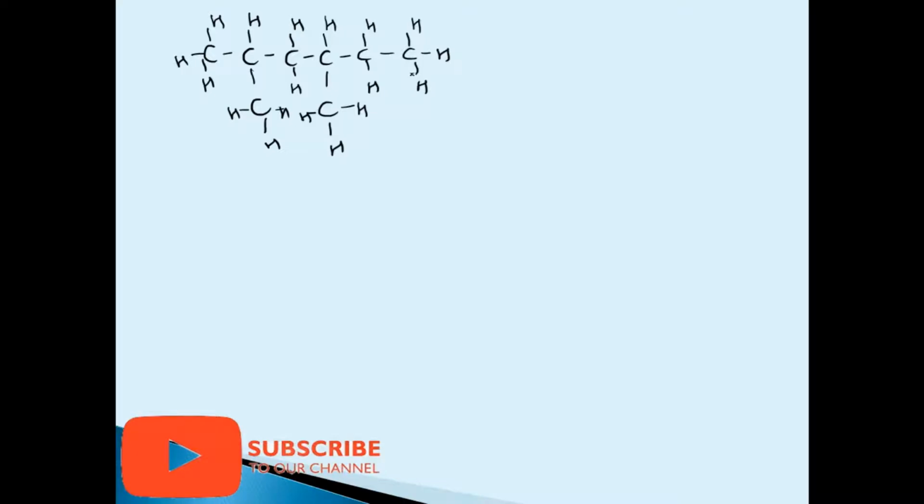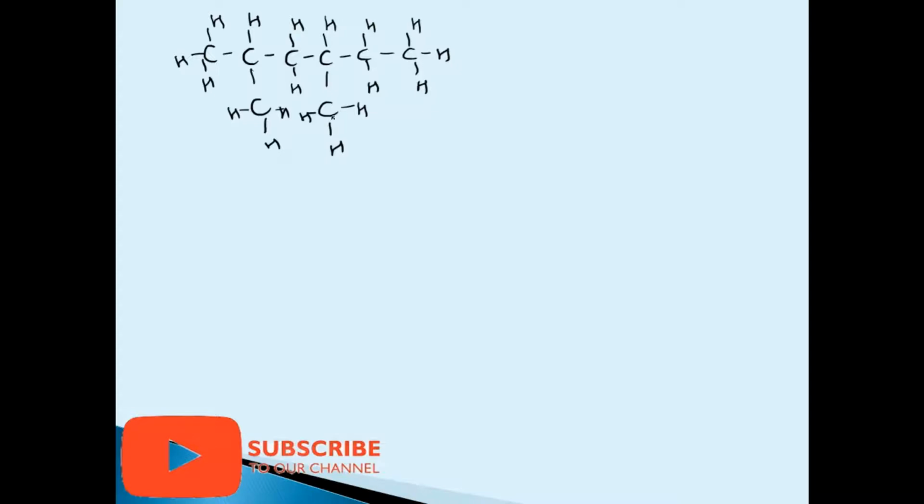Now we have to first choose the main chain. That means the chain with the longest carbon atoms. First we move like this: 1, 2, 3, 4, 5, 6. So if we move like this, we have a 6 carbon atom chain. Now if we move like this, starting from here: 1, 2, 3, 4, 5, 6. Again the 6 carbon chain.